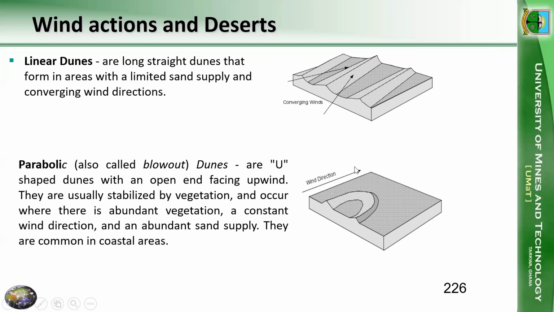Then we could also have parabolic or blowout dunes. These are U-shaped, whereas the barchans are crescent shaped. The open end is facing the upwind direction. These are usually stabilized by vegetation, so they occur where we have an abundance of vegetation, a constant wind direction, and an abundant supply of sand. We typically find these in coastal areas. All right, the parabolic dune.